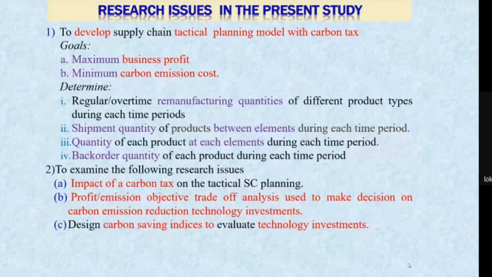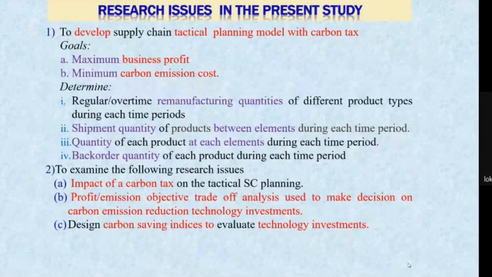We have two objective functions: one is the maximum business profit, and second is the minimum carbon emission cost. We have to find out the regular or overtime remanufacturing quantity of the different product types during each time period, and second, the shipment quantity of product between the elements during each time period.